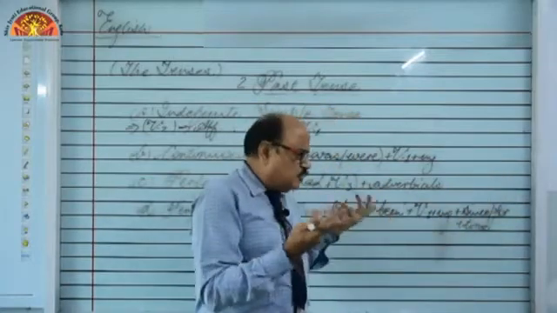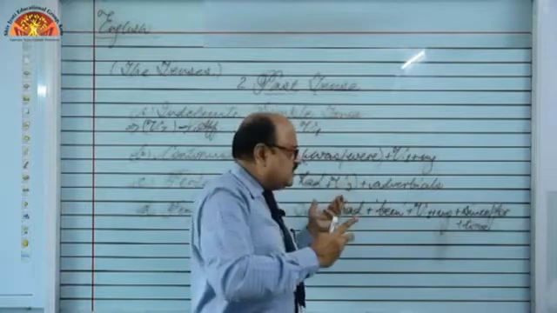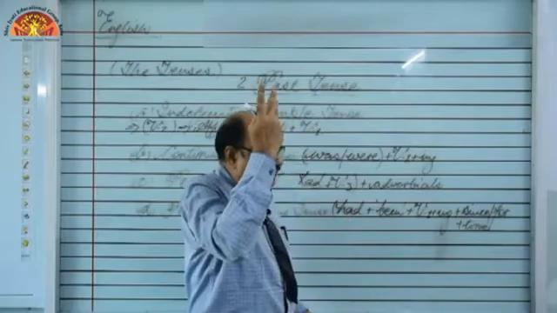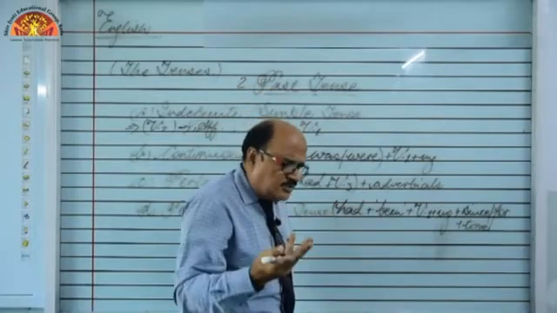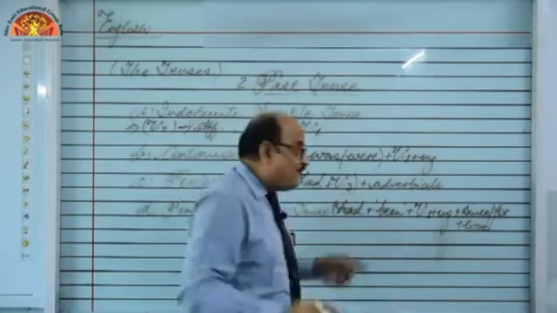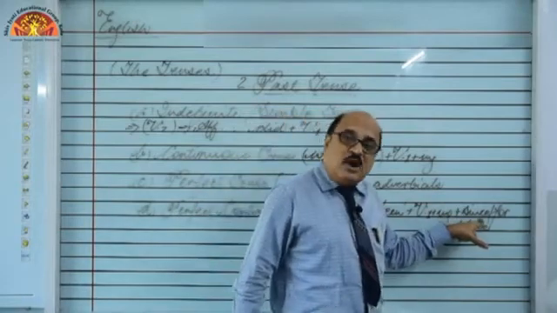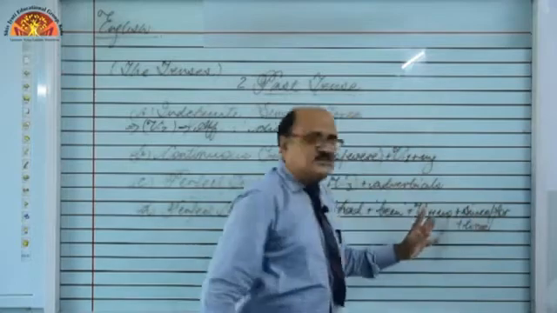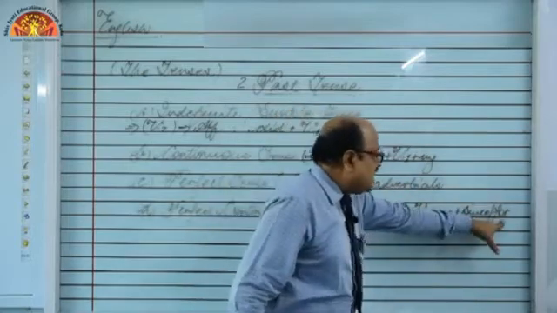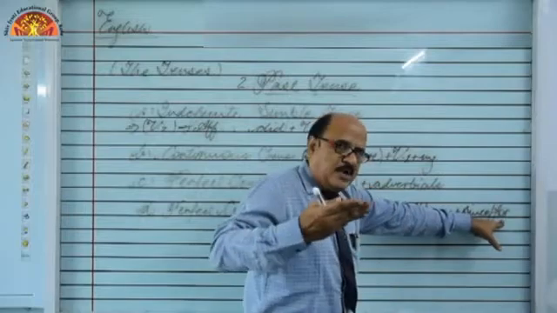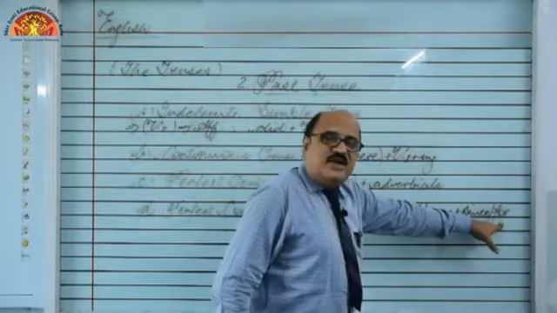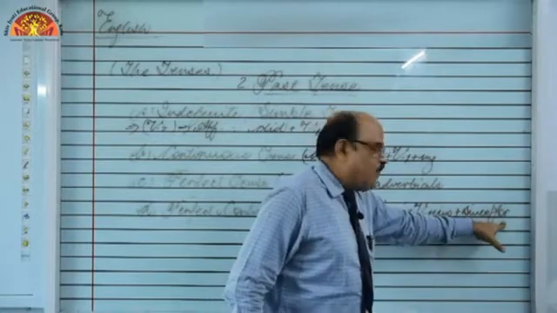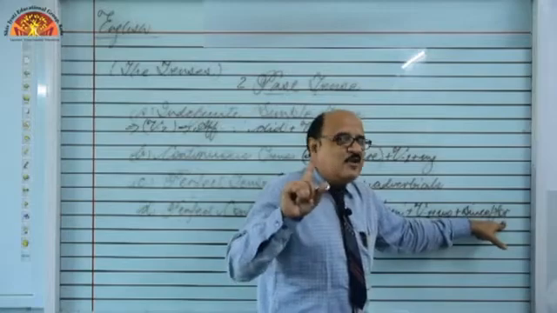For 2 hours, for 2 weeks, 2 months, 2 years, 2 minutes, 2 decades, 2 centuries, for more than 2 centuries, the British ruled over us. We can say for. But when the time is not countable, means that becomes point of time. So to express point of time, we use since, means whenever this time is changed into its proper form, proper noun, like if we say Sunday, Monday, that is since. And if only the word day is there, for, because day is countable, Sunday, Monday not countable.